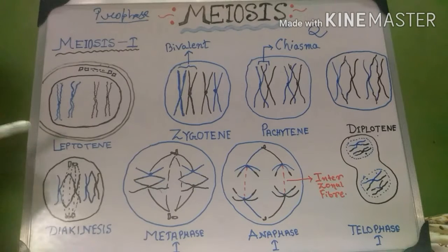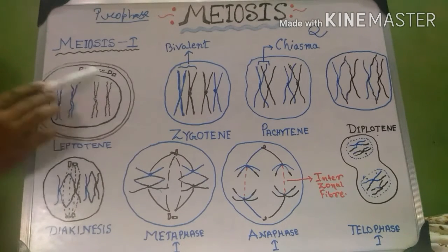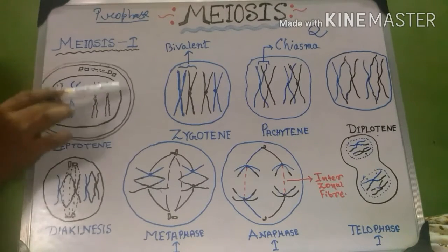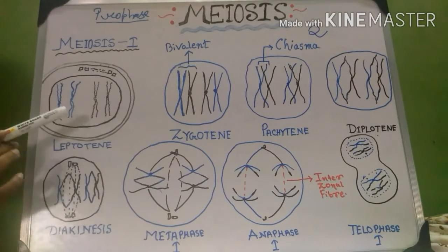Let's start. In leptotene, the chromosomes appear as chromosomes but not in a prominent and dark form, and they are present in the nucleus. The two centrioles start moving towards the two poles of the cell.